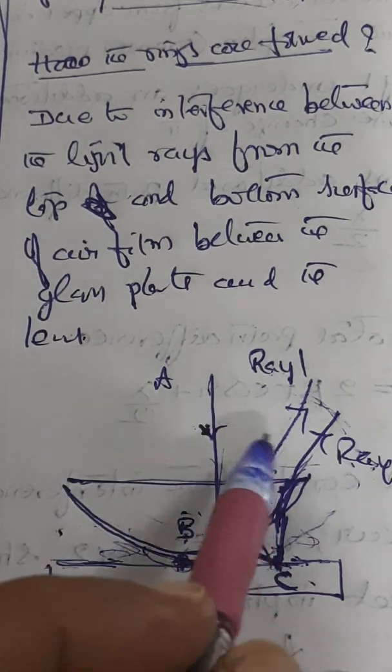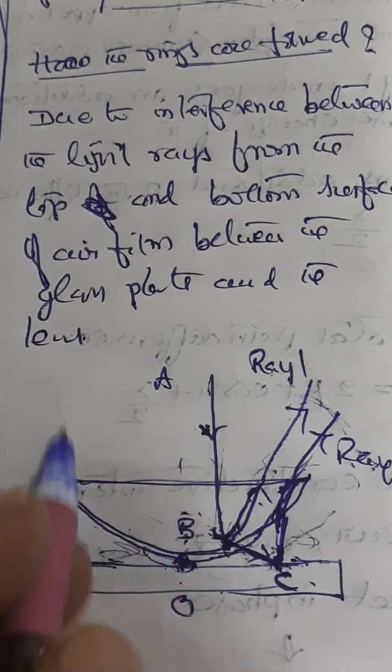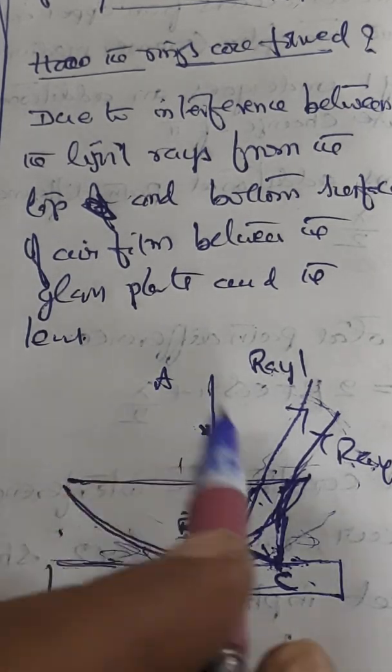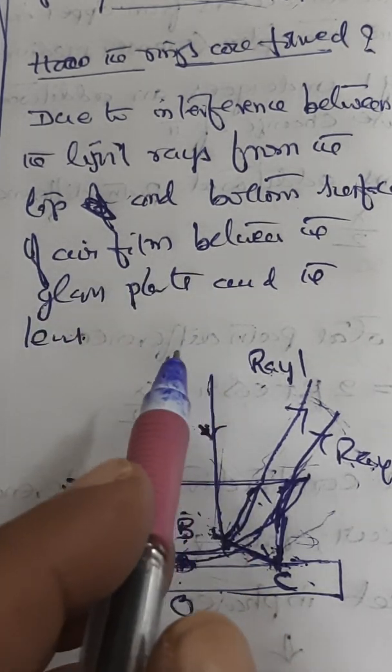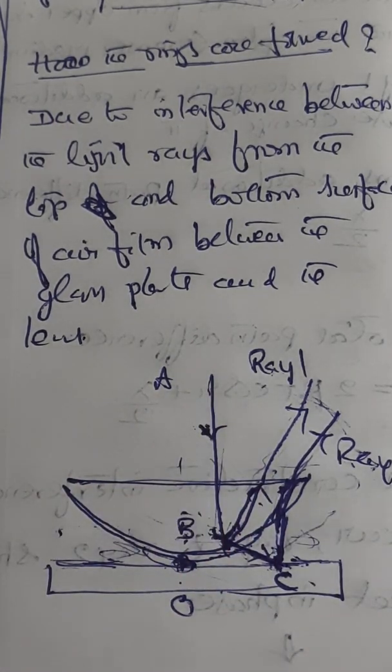Having understood how rings are getting formed, we shall try to understand geometrically also how we measure the diameters of these rings and what the theory involved in that is. That we shall take up in the next session.